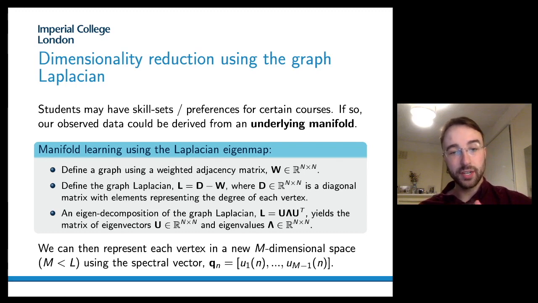To construct an eigenmap, we first define a graph, then we construct the graph Laplacian, and then we take the eigendecomposition of the graph Laplacian to yield a matrix of eigenvectors. Then we can represent each vertex, or in our case, each student, in an m-dimensional space, where m is much less than L, and in this space we denote the new position of each student by a new spectral vector.